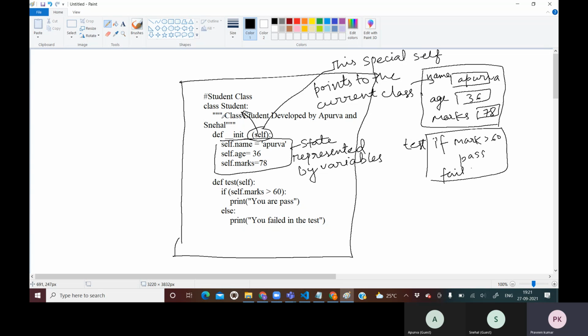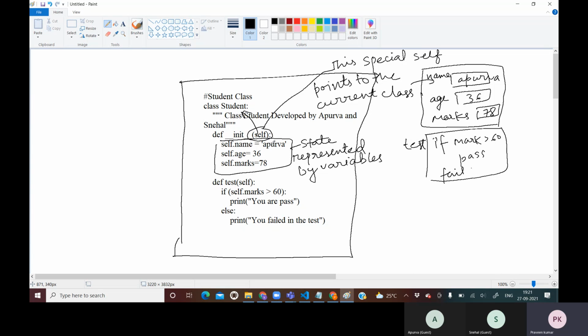And this test method is of what? Self. This test method is of what? A Student class only. Even if you do not write the first argument as self, then by default it will take self as the first argument. Either it is a method or a dunder init method, both.